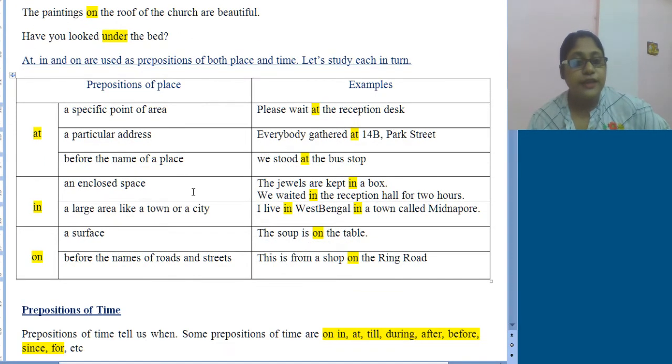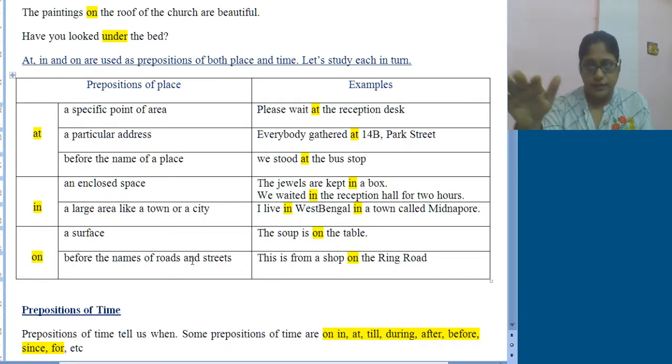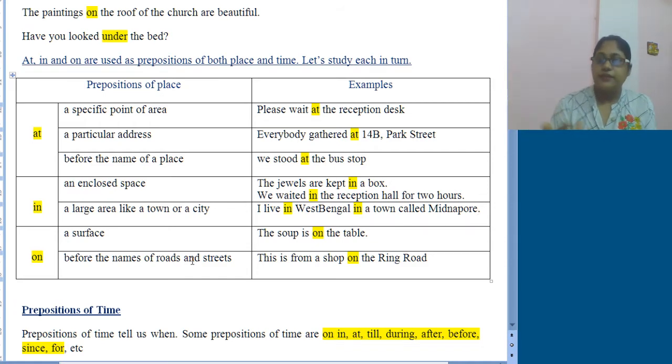So next we will learn about "on". "On" generally we use for a surface or before the names of roads and streets. In case of preposition of place I am talking, right? Time I am not talking about now. Time I will be discussing afterwards. When "on" is used as a preposition of place, on a surface or before the names of roads and streets we use "on".